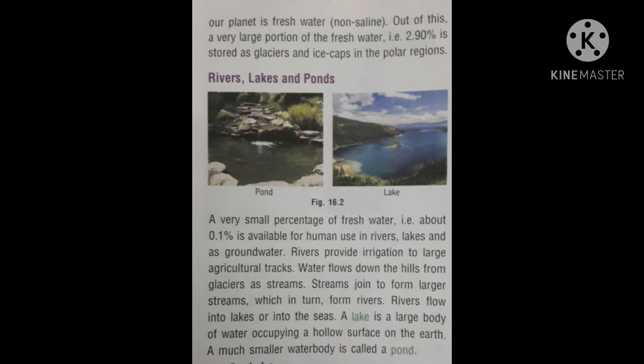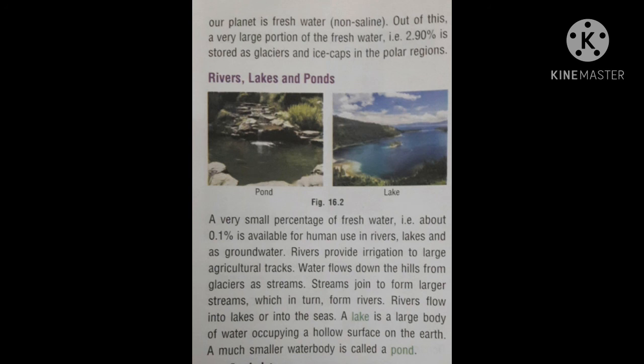Children, rivers, lakes, and ponds. You are seeing a pic of pond and lake. A very small percentage of fresh water, that is about 0.1%, is available for human use in rivers, lakes, and as groundwater. Rivers provide irrigation to large agricultural tracts.